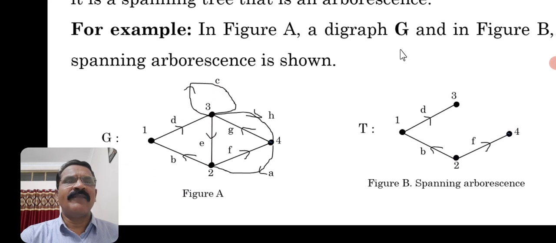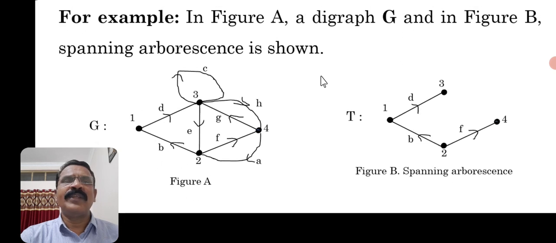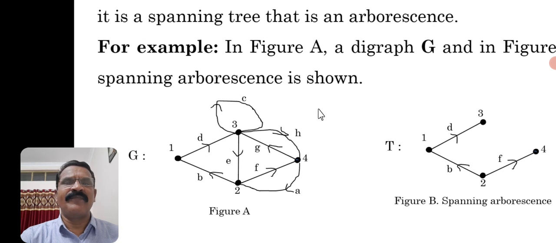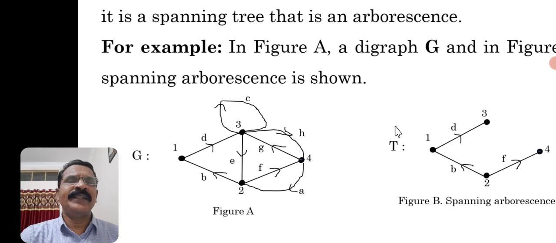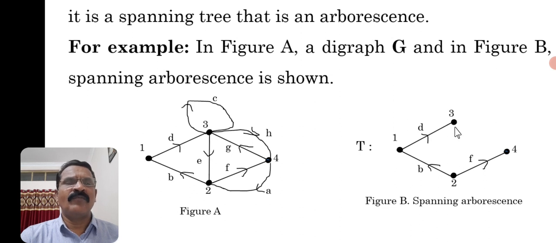Here one digraph is given. So G is the digraph, and we got a spanning tree, which is a spanning arborescence of this digraph. What we did here, we have considered a spanning path.